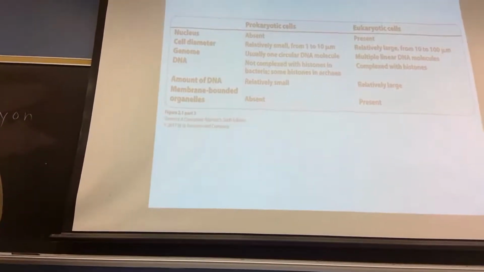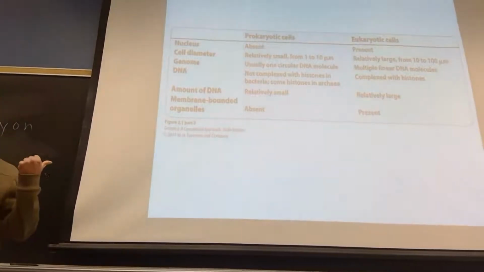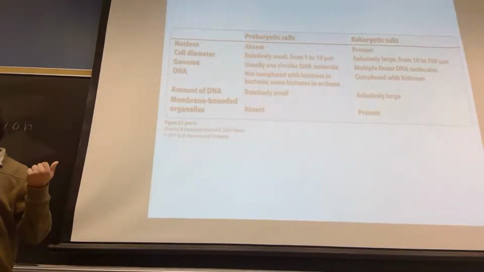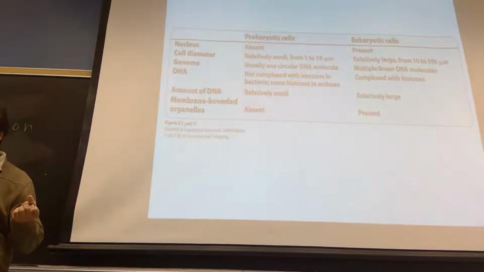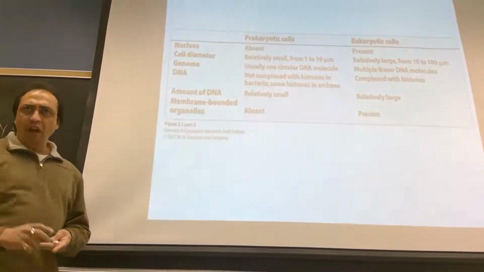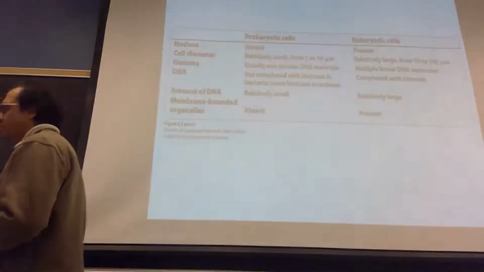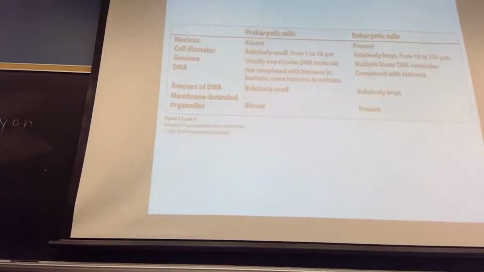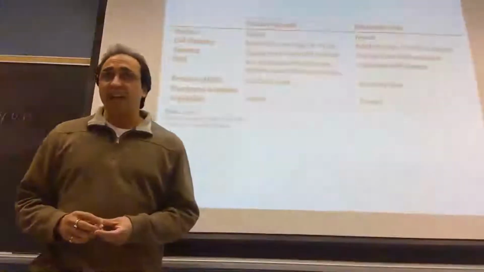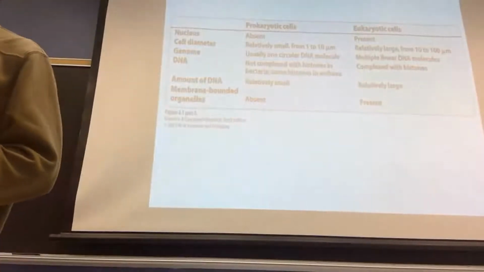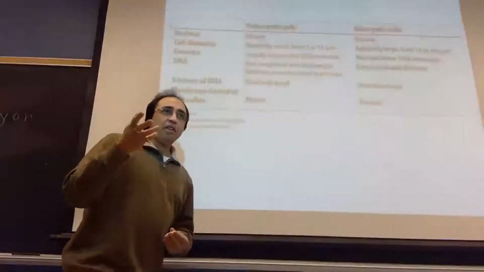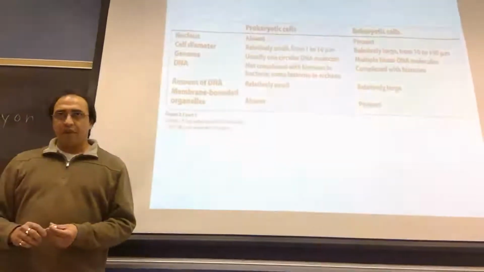Nucleus in prokaryotic cells is generally absent. The true nucleus is absent; the whole thing we call the nucleoid. In eukaryotic cells, the nucleus is present. Cell diameter: generally prokaryotes are very small, eukaryotes are larger. Genome: usually one circular DNA. Generally, in case of prokaryotes, bacteria or archaea, you will find circular DNA. But circular DNA is also present in some eukaryotes, but generally eukaryotic DNA is linear. Okay, this is the difference.